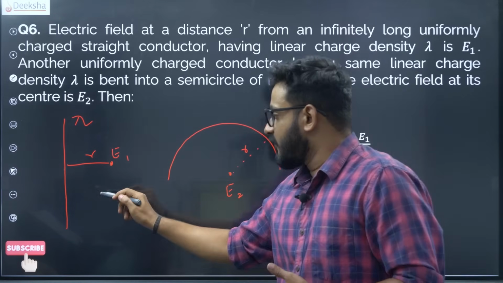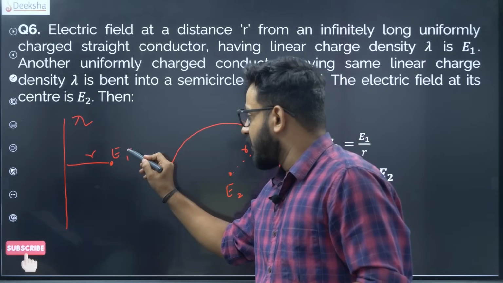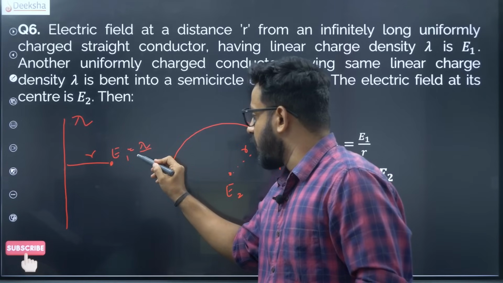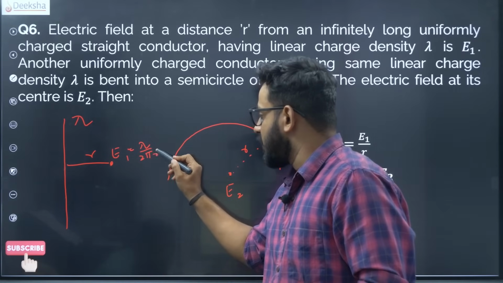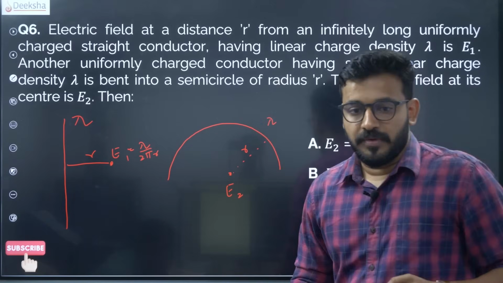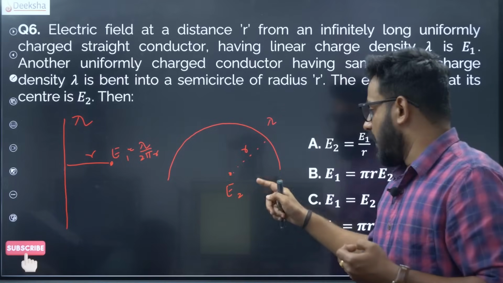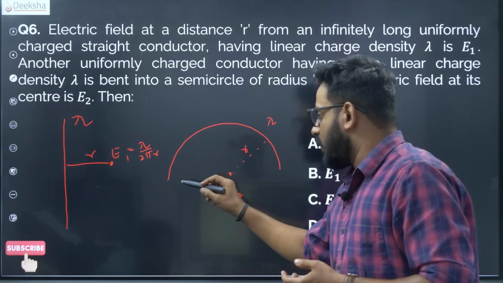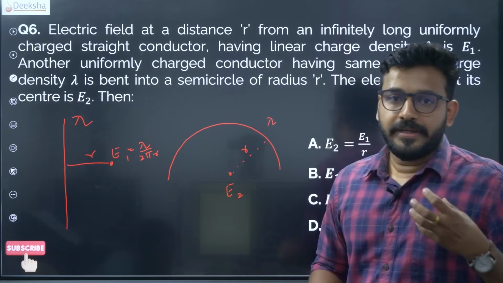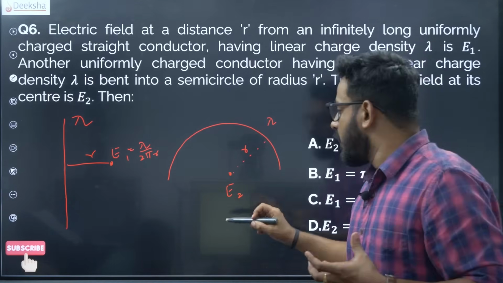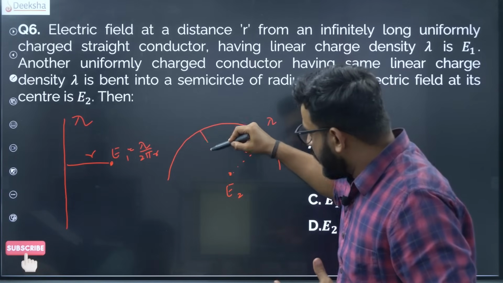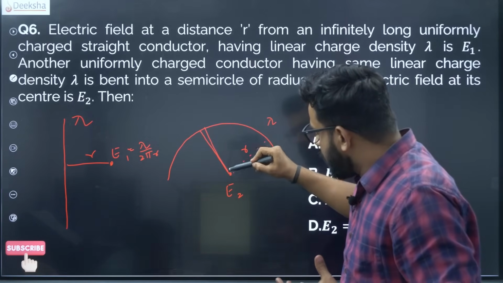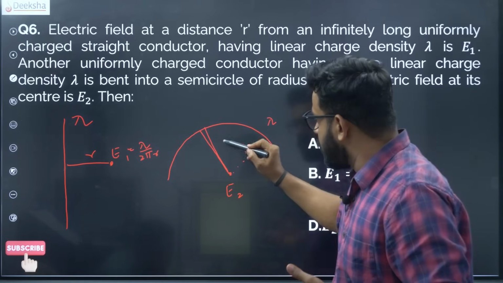Now this is a very straightforward thing. E1 for a straight conductor, you all know, is lambda by 2 pi epsilon naught r. Nothing confusing here, right? But for E2, how do you find it? We need to do a small mathematical process. Take a small element of some arc length.